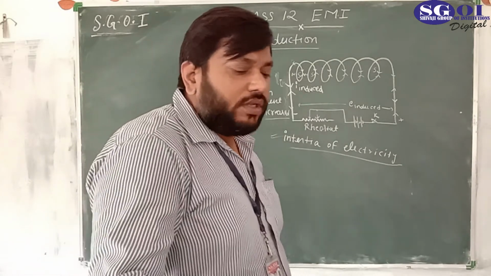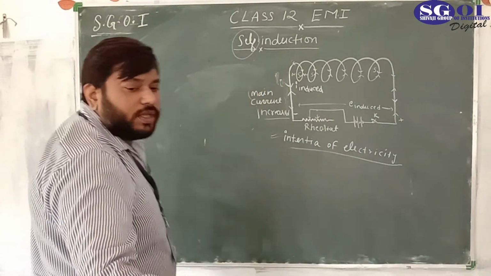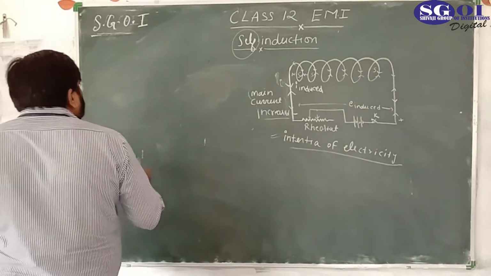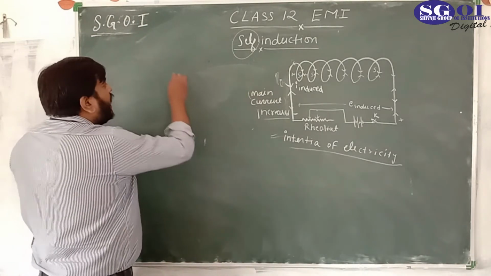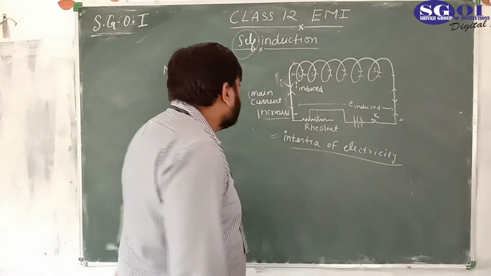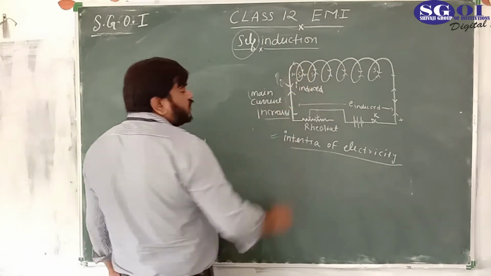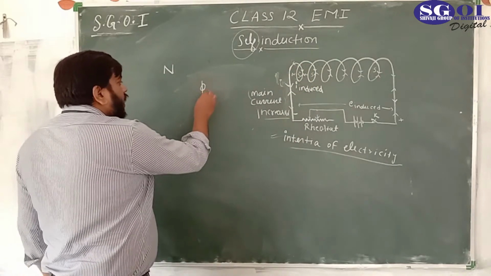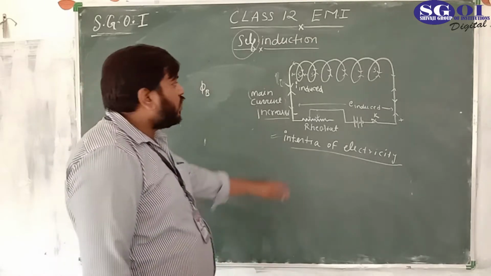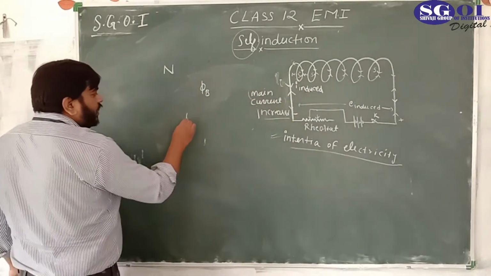Now we are going to define more terms from the numerical point of view. Let there be capital N number of turns in the coil, and the flux passing through each turn is phi B. So what is the net flux linkage? N phi.